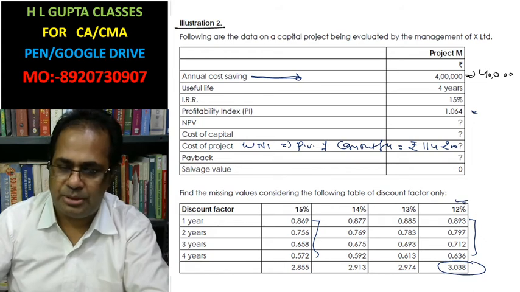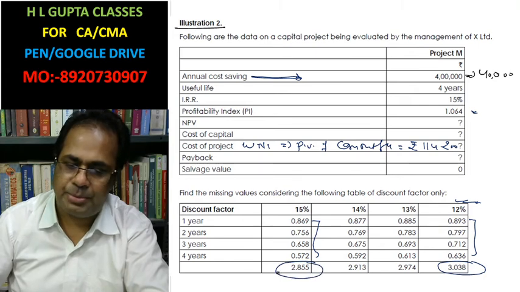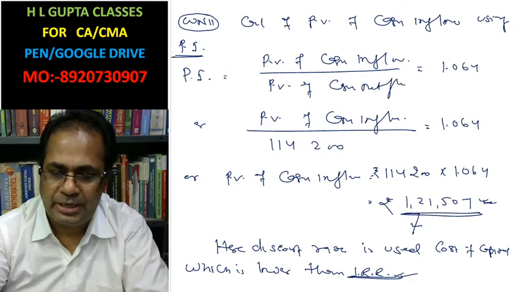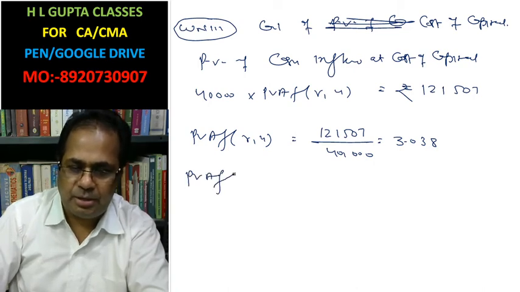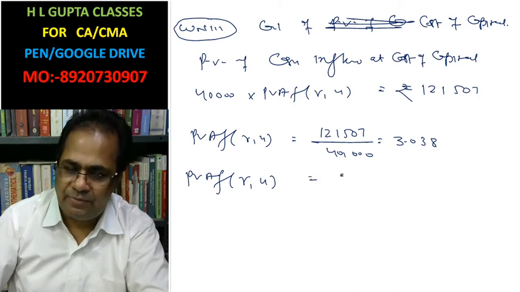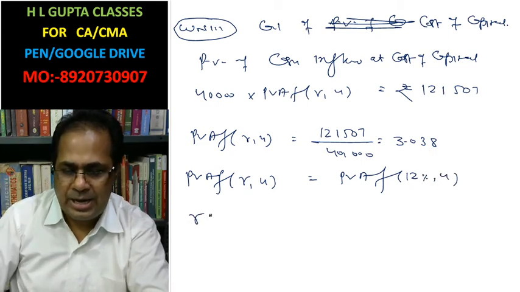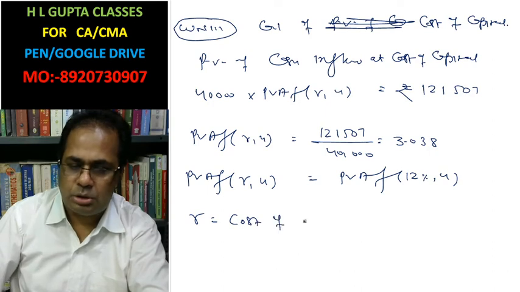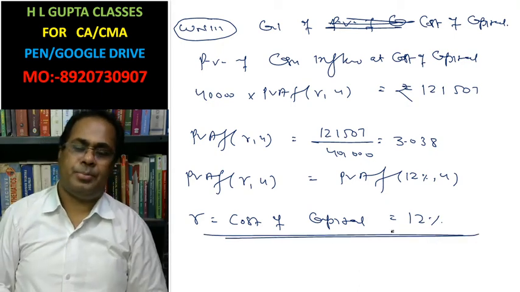This is 12% present value annuity factor, and this 2.885 is 15%. We can say that this R is the cost of capital. This is the present value annuity factor for 12% cost of capital, 4 years. Hence R equal to cost of capital, that is 12%.